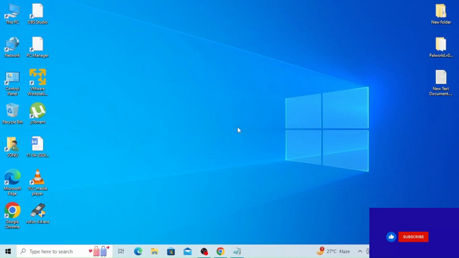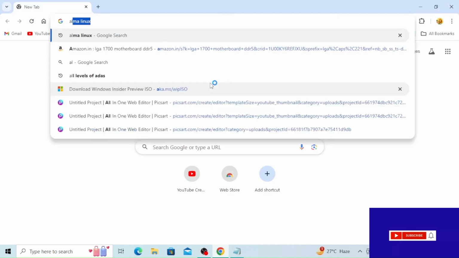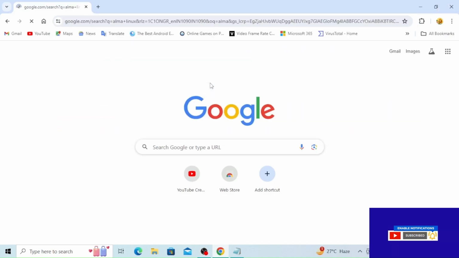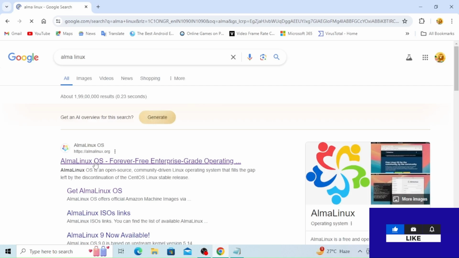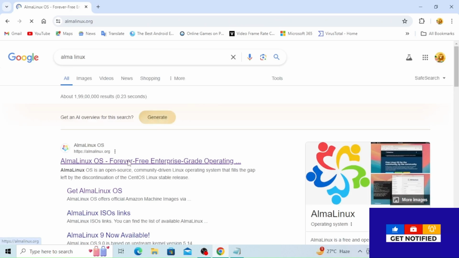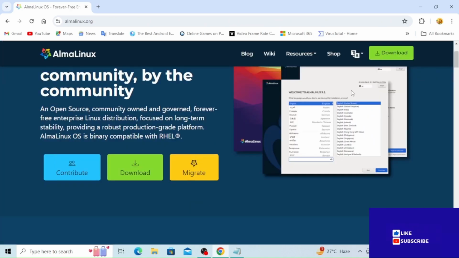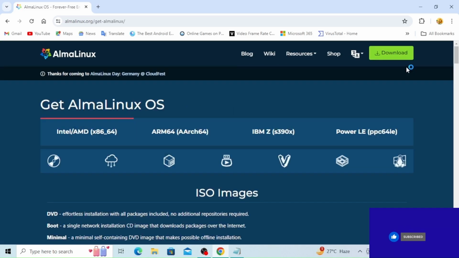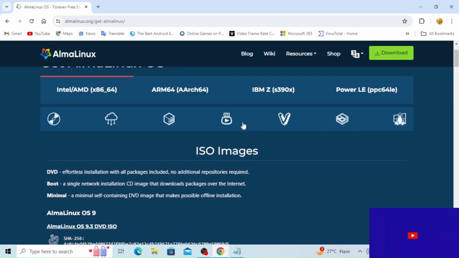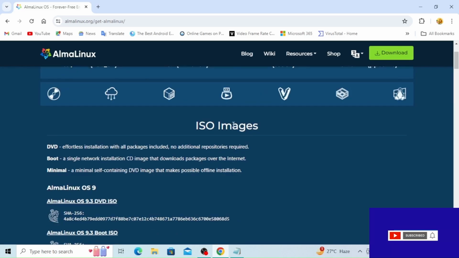Today I am going to discuss AlmaLinux. It's an open source and forever free enterprise Linux distribution, owned and driven by the community, focused on long-term stability and a robust, production-grade platform. See, now I just downloaded it, and here we can see ISO images.